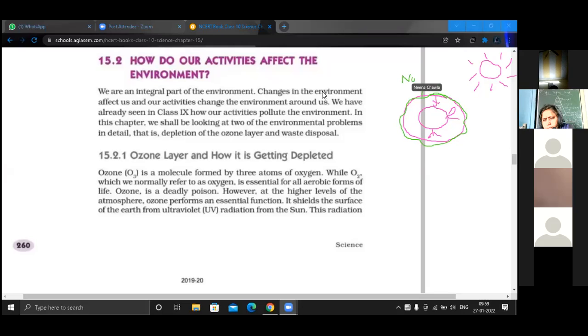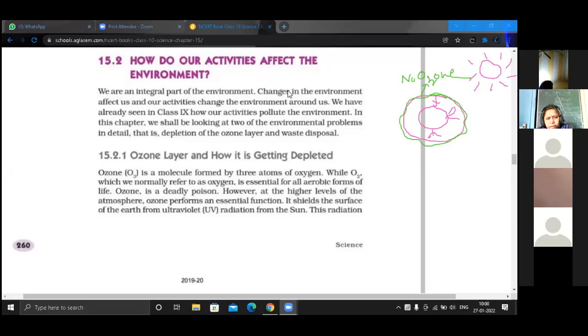Ma'am, when oxygen breaks into two by sunlight, then it reacts with O2 and O3 is formed. Very good. So as you can see in your NCERT, it is very well explained that ozone is formed by the reaction of ultraviolet radiations. These are coming from sunlight.